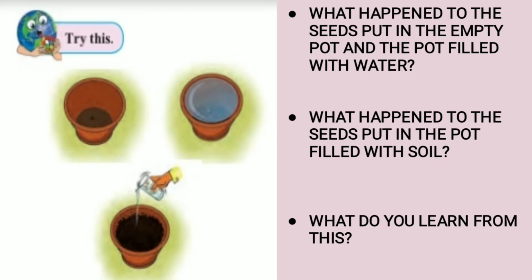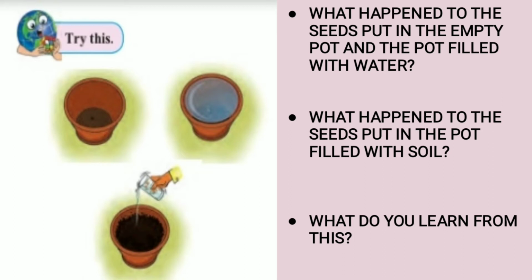See, the seed in the empty pot did not get anything. There is no soil, even if sunlight is there. The nutrients are not there for that seed to grow, so it will not grow. Second, in the second pot, water is filled. Of course, the seed will swell up, but it will not grow, because what is the important factor here? Soil, which is not there for the seed to sprout.